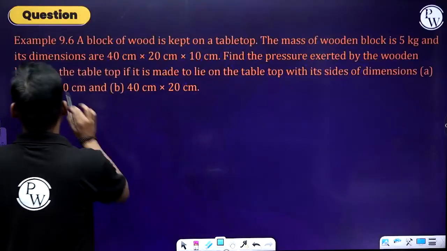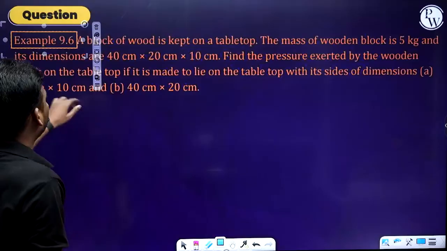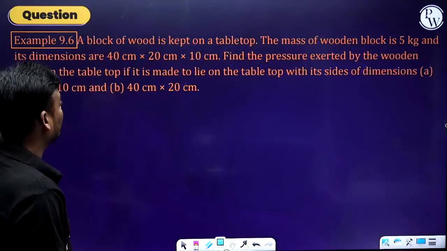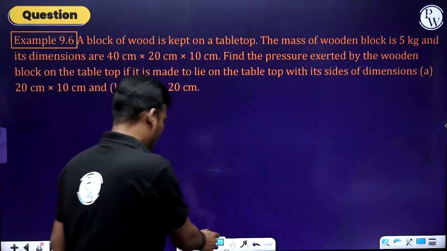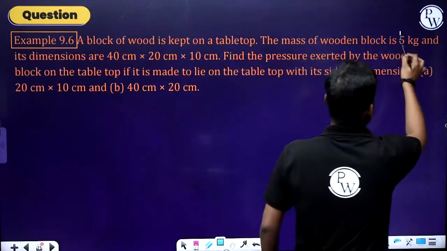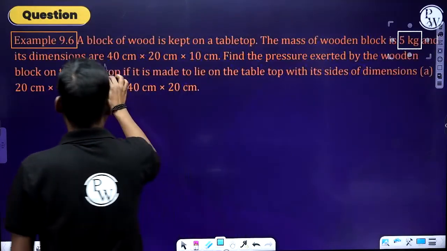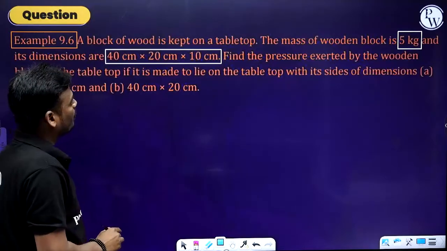Now next one, questioning part. 9.6. A block of wood is kept on a tabletop. The mass of the wooden block is 5 kg. Mass they have given. And its dimensions are 40 centimeter into 20 centimeter into 10 centimeter.